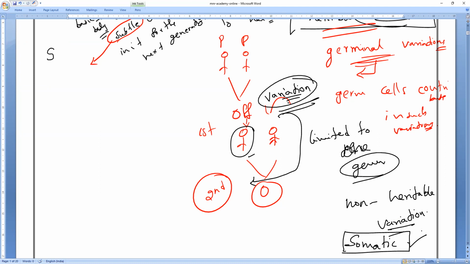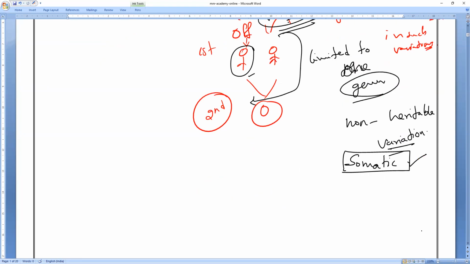Somatic variations. So variations remain limited to only how many generations? Everybody? Only one generation. Only in one generation can you notice that variation. Again, in the next generation, it is not possible. So that is what we used to call as, what is to say, guys? Somatic or non-heritable variations. Are you clear, everyone?